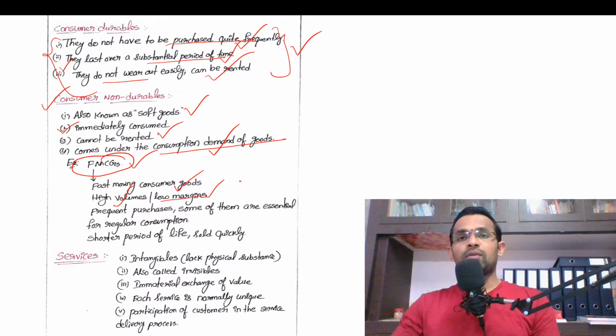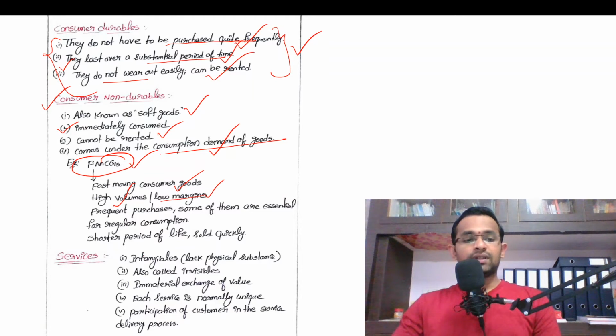See, consumer durables are manufactured in smaller quantities and their prices are higher in comparison with consumer non-durables. Yes or no? Consumer non-durables are manufactured in high volumes and the profit margins are less. And consumer durables are manufactured in low volumes and their cost is high.